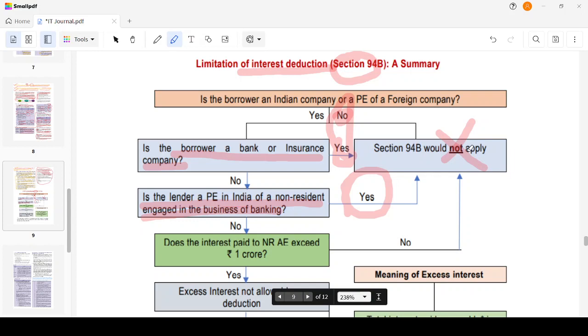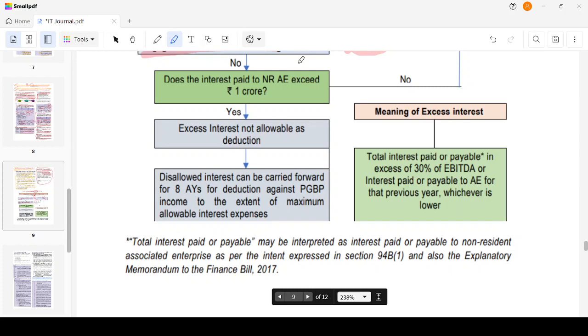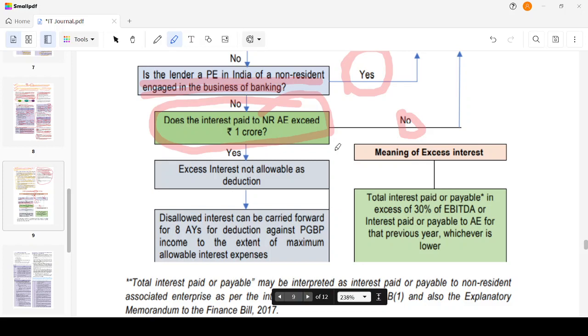If all these three conditions are satisfied, then I should check: does the interest paid to the non-resident associated enterprise exceed rupees 1 crore? If I'm saying it's not exceeding, then this section will not be applicable. Okay, if I'm saying yes, it's exceeding rupees 1 crore, then it's saying that excess interest shall not be allowable as a deduction.